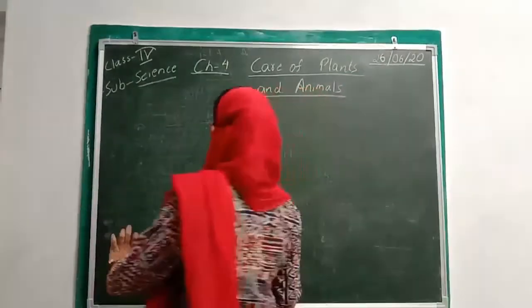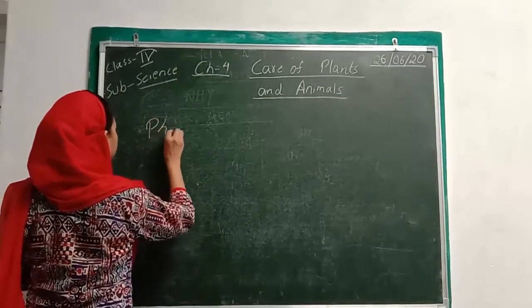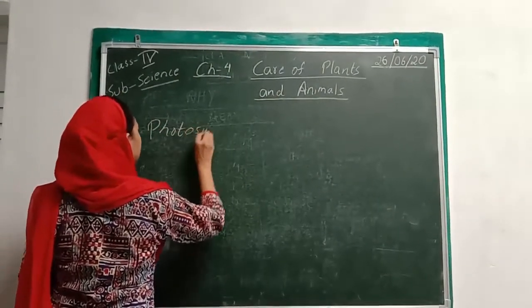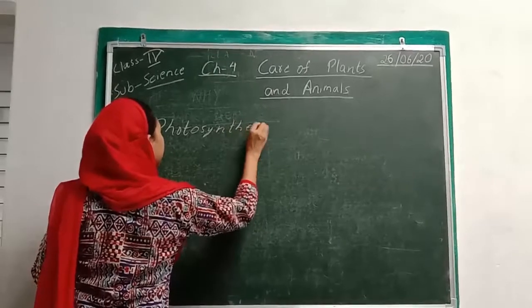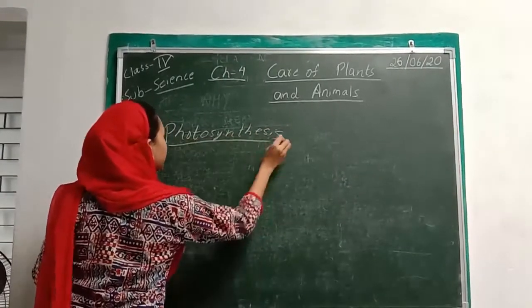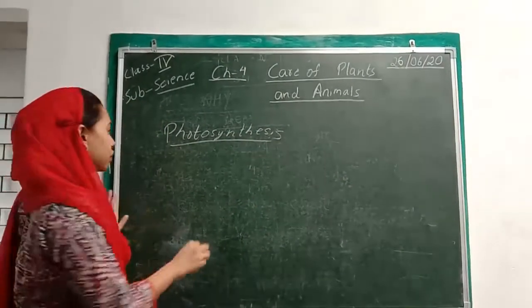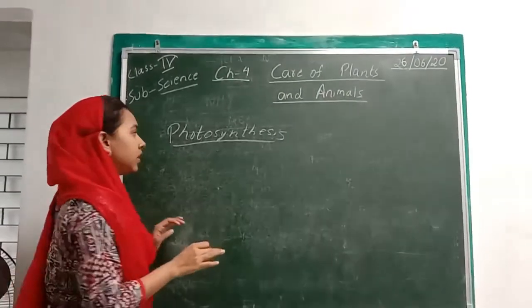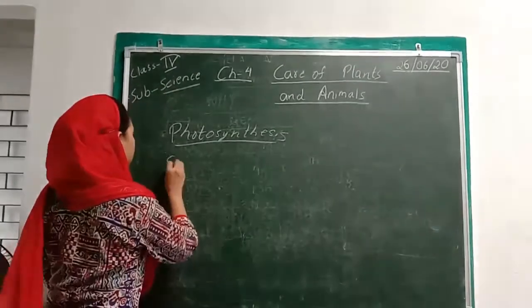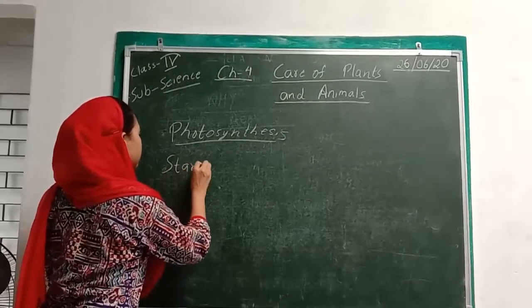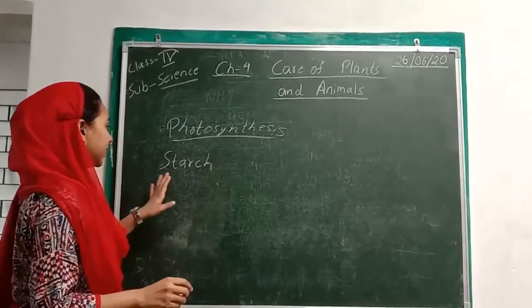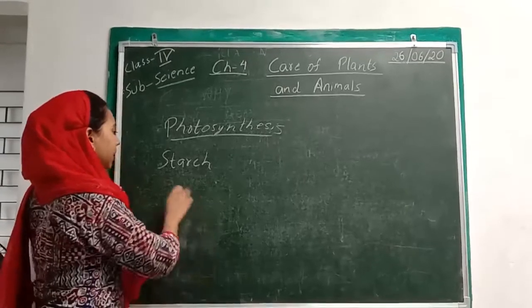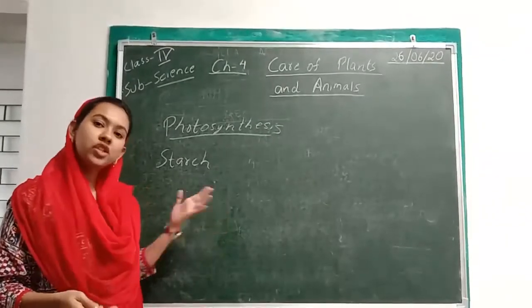Now if you can recall, we know that by the process of photosynthesis, plants make food. Not all the food is used up by them, so they store some amount of food in the form of starch, which is a sugar. Then there are many animals which eat plants.